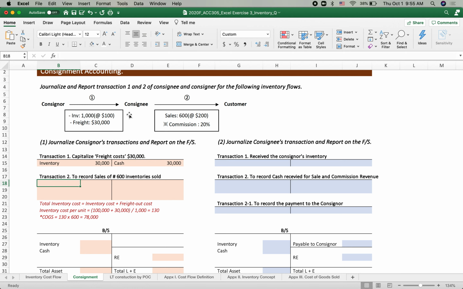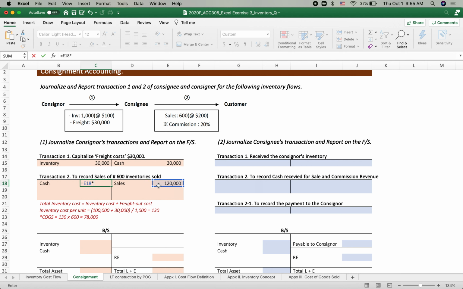Transaction number two, when the consignee notified that 600 units were sold to customers. So to record the sales, 600 inventory sold. Now finally the sales. How much is the sales? That's correct: 600 units times $200 selling price. So the sales is $120,000. And then the consignee should transfer cash to the consignor. How much is the cash?